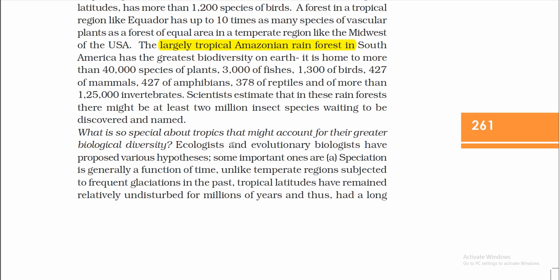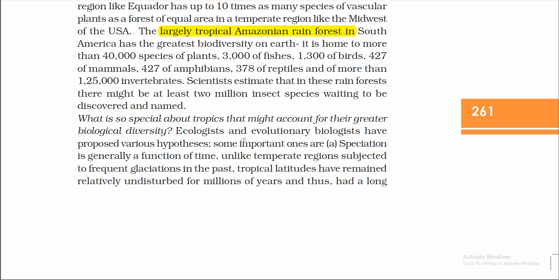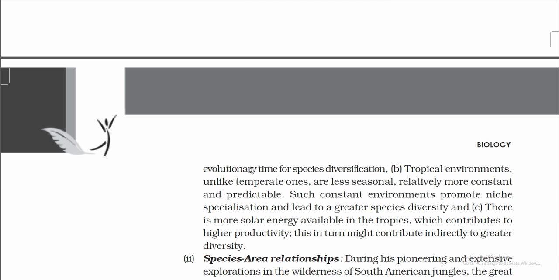What is so special about the tropics that might account for the greater biological diversity? Ecologists and evolutionary biologists have proposed various hypotheses. Some important ones are: First, speciation is generally a function of time. Unlike temperate regions subjected to frequent glaciations in the past, tropical latitudes have remained relatively undisturbed for millions of years and thus had a long evolutionary time for species diversification.